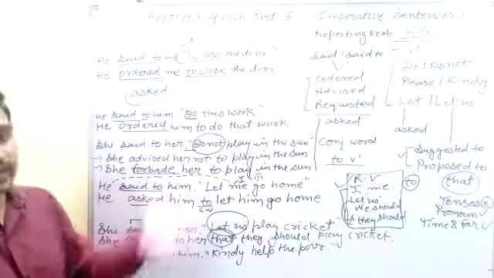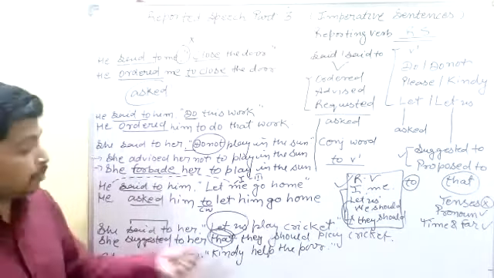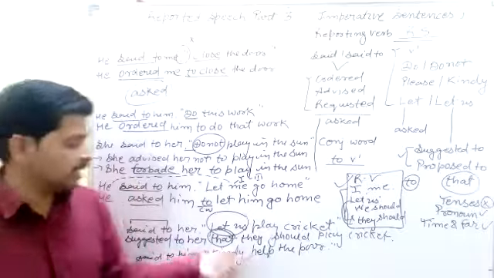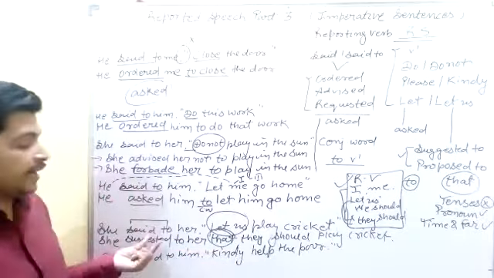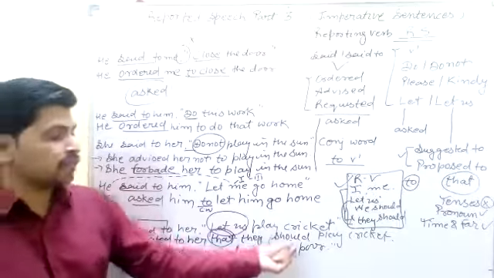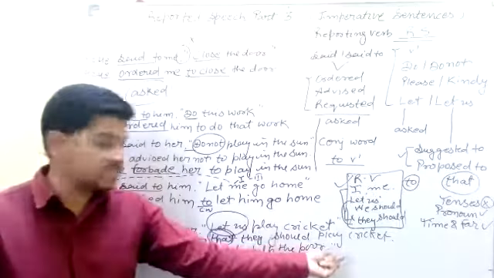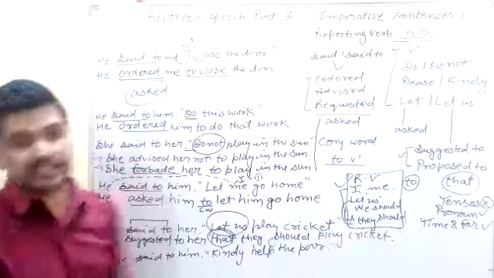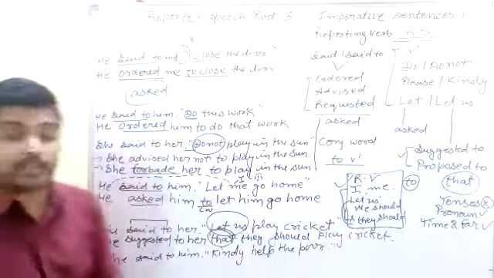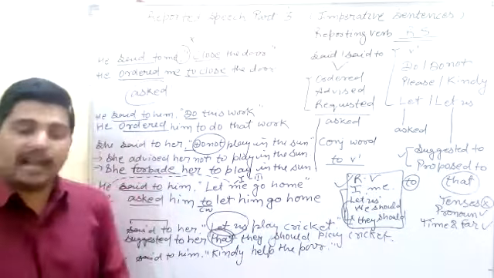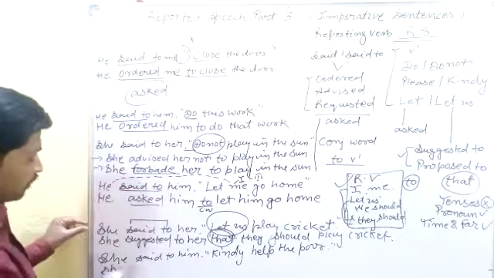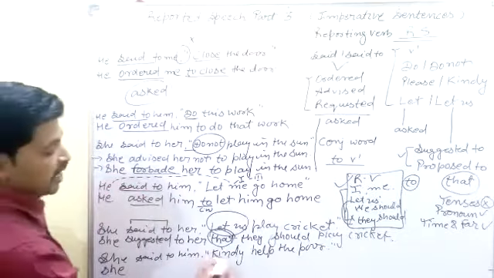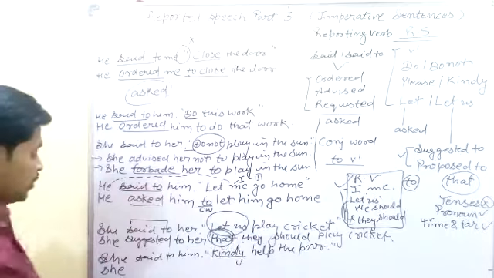Otherwise, in all other sentences we can't use the conjunction word "that." But if the reported speech starts with "let us," then we can use the conjunction word "that." And here we can't find I and me, so we can use "they should." After modals we can use the first form of the verb, and all the sentences are the same here. Any changes related to pronoun, time and distance are also the same here. And the last example: if the reported speech starts with especially "please" and "kindly," then we can change "said" and "said to" into "requested."